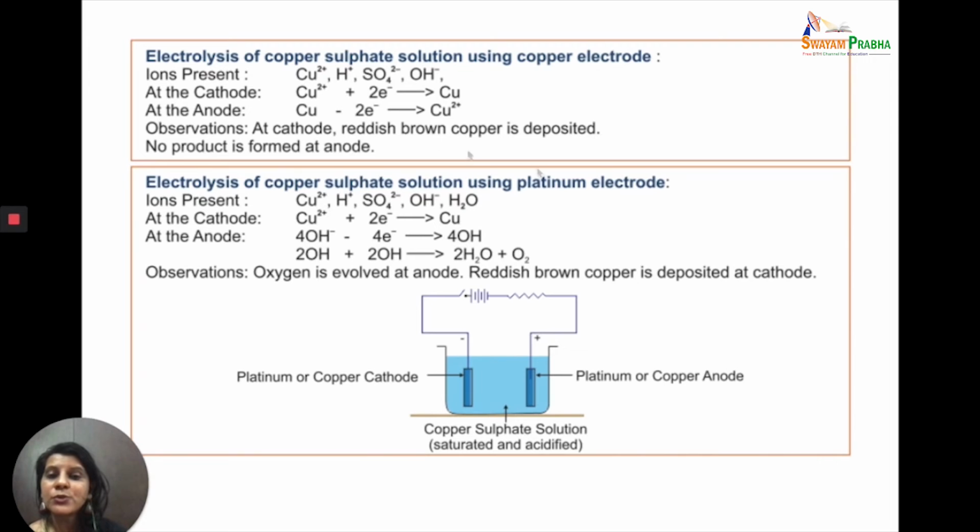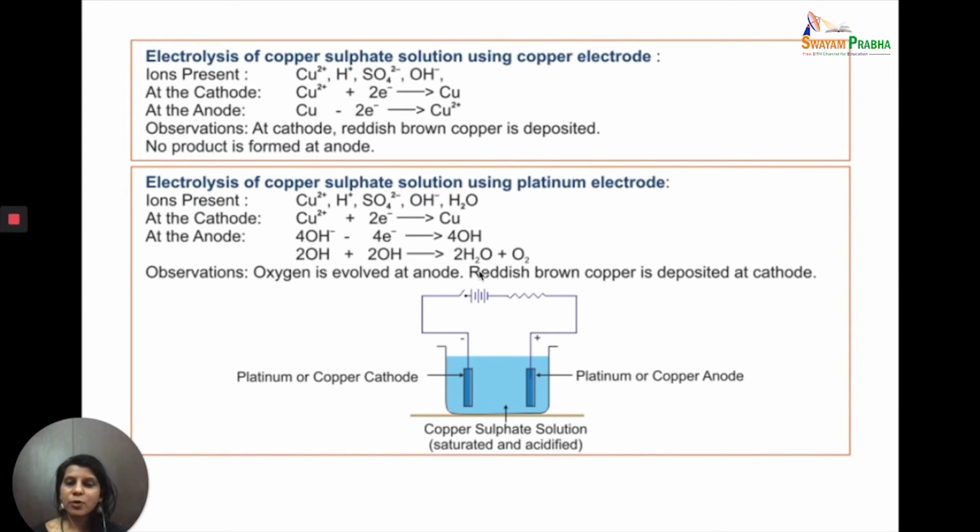But when you use an inert electrode like platinum, then again the ions are the same, but at the cathode copper will be reduced because it has higher reduction potential as compared to hydrogen. There will be a competition between the sulfate and the OH minus, and it is the OH minus which gets oxidized at the anode, and therefore oxygen is evolved at the anode.